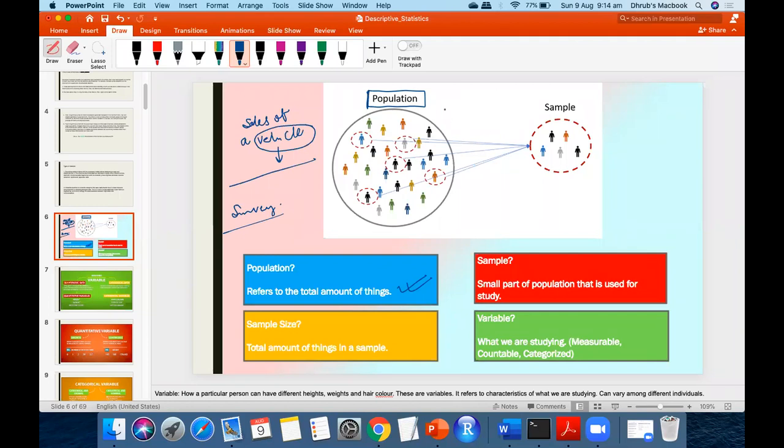So I'll get multiple samples, but for now just consider I picked one sample, and the colors represent different communities, different economical backgrounds, or different areas. It can range across different things. However accurate you can be, you can think about it and include them in your sample.